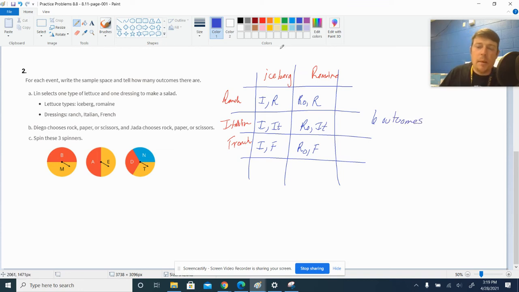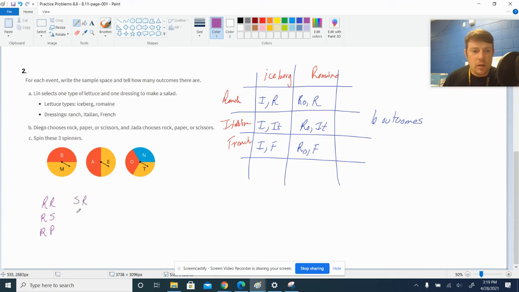B, rock, paper, scissors. Let's make a list. Diego chooses rock, paper, or scissors. Jada chooses rock, paper, or scissors. So Diego could choose rock, and Jada could choose rock. Diego could do rock and scissors. Diego rock and paper for Jada. And then the other ways, Diego could start off by playing scissors.